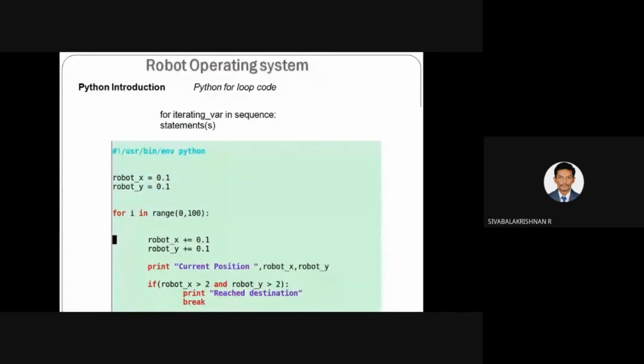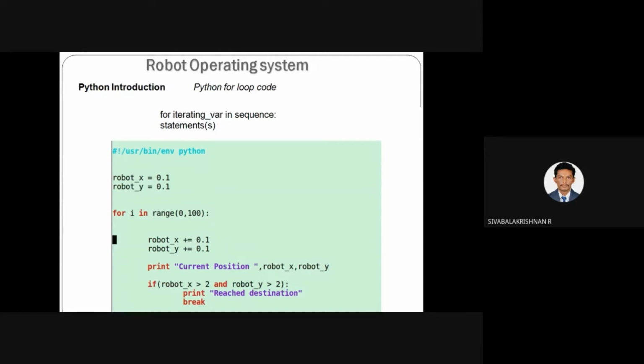Another one, the Python for loop. Here, for i, you can use a variable in a sequence. What type of sequence are we going to use? 0 comma 100, or 0 comma 2 comma 100. It will increment by the step, and based on this we can use the for loop. Similarly, the previous example is written in a for loop. For i in range of 0 comma 100, robot_x plus equal to, so here your robot position gets incremented, this i gets incremented. By default it will be incremented by the value 1.